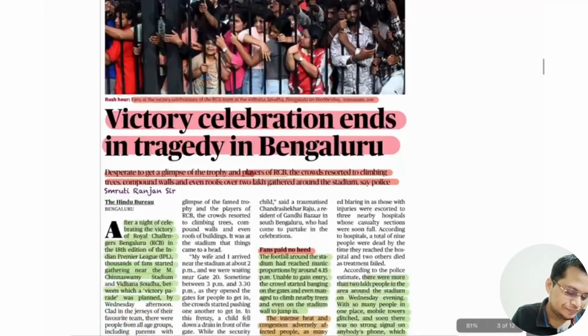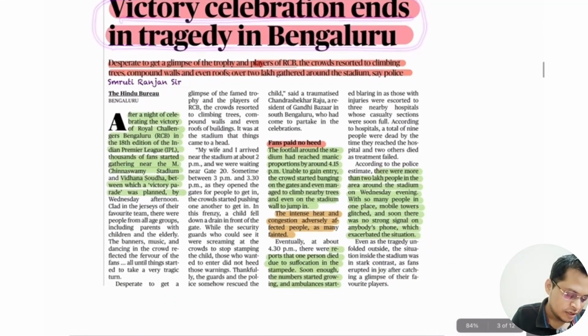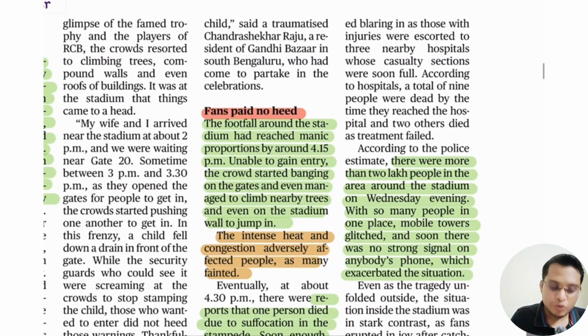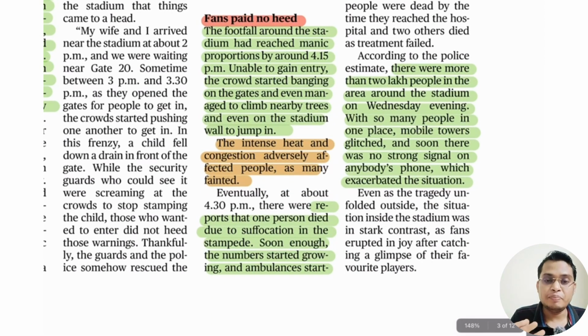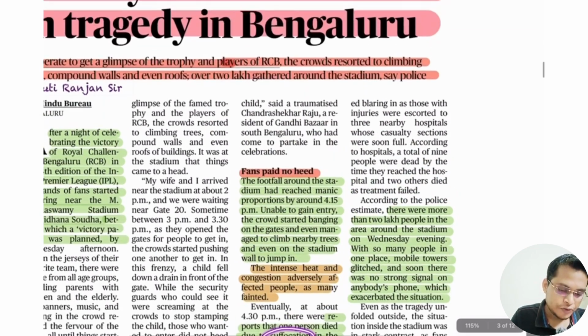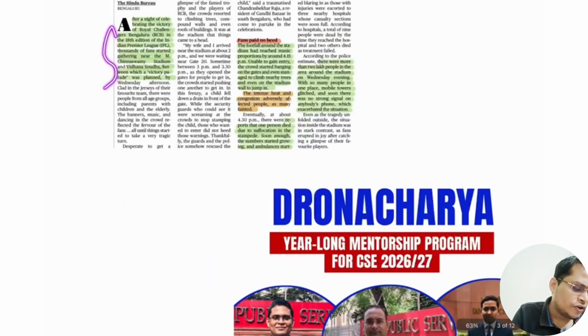So, the victory celebration and the tragedy in Bangalore after the RCB win. Most of the deaths, you can see, first of all there is intense heat. So most of the people faint, and because of the extreme crowd there is a shortage of oxygen and people cannot breathe properly. Because of that, so many people died because of asphyxiation. Okay, this is also called suffocation. So this is important for your crowd management answers. You can give this as an example in crowd management. It's a part of disaster management.